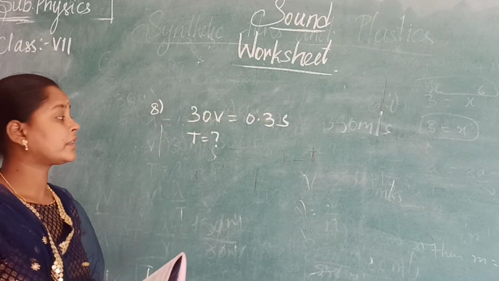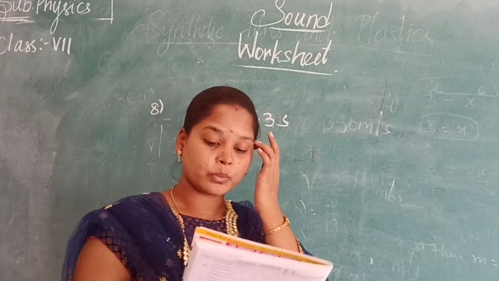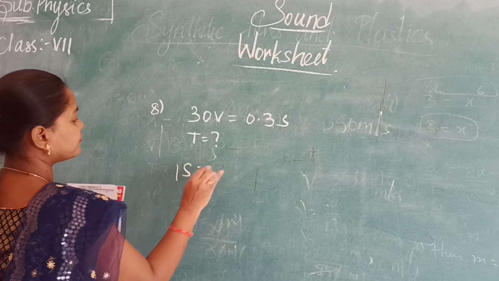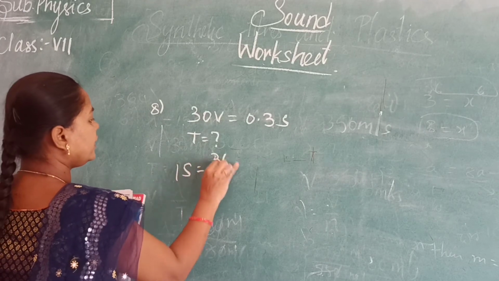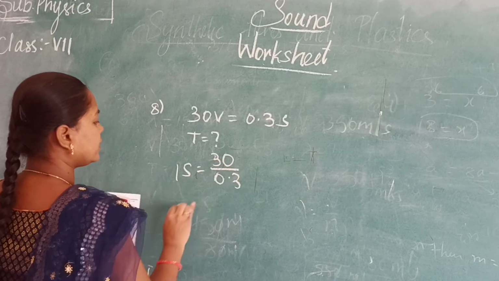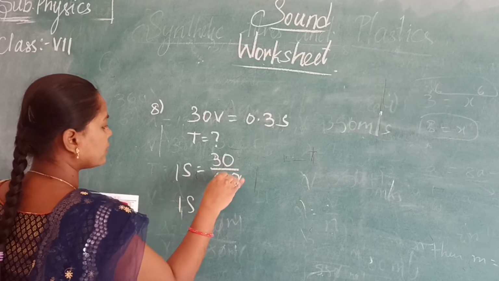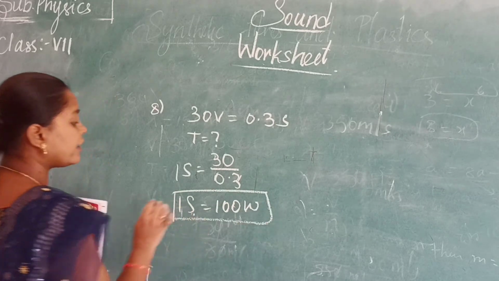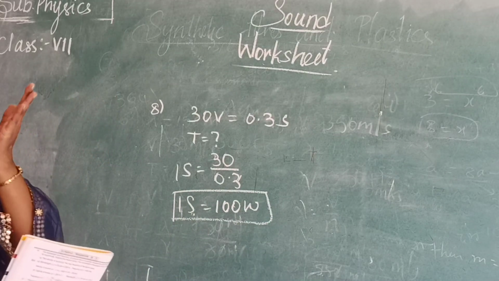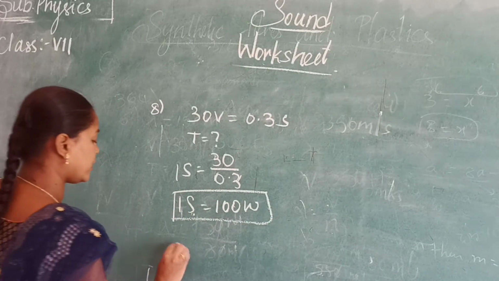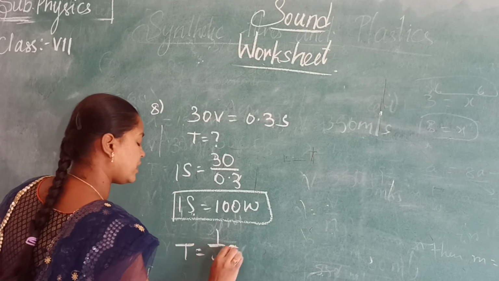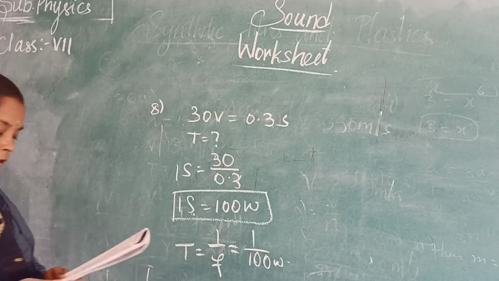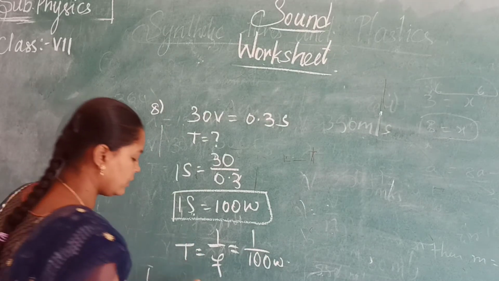What is time period? How many waves are produced in one period? So here, in 1 second how many are produced? 30 by 0.3. So in 1 second they produced 100 waves. Time period is, in 1 second how many waves are produced. So T is equal to 1 by F, that is 1 by 100 waves. So time period is 0.01 seconds.